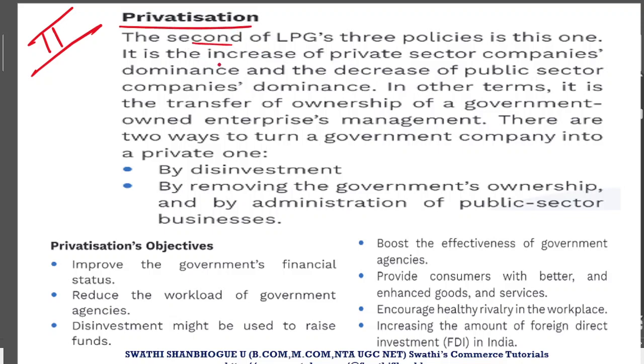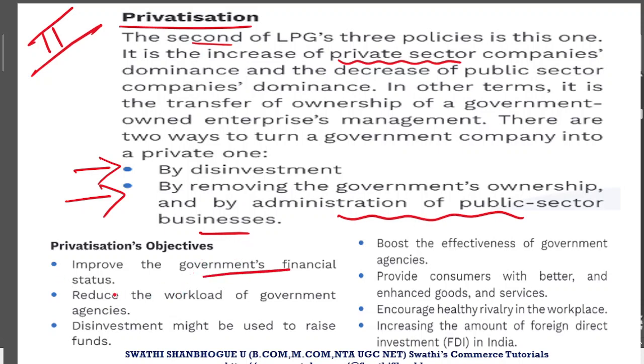Now, as I said, this is the second phase of the LPG three policies, and this increased the access for whom? It increased the access for private sectors. Private sectors were given major importance here, and they were given much freedom, and this freedom to enter into international countries' trade activities or fund access was provided by the government in majorly two ways. One was by disinvestment, and the second was by removing the government's ownership and administration of public sector business.